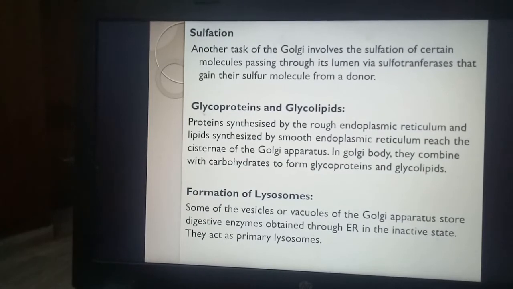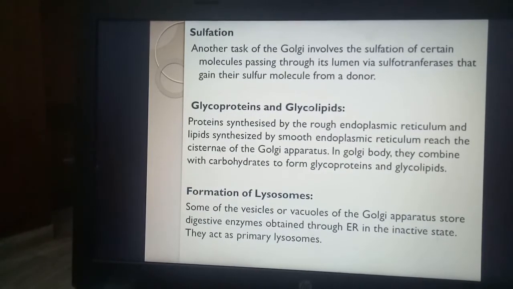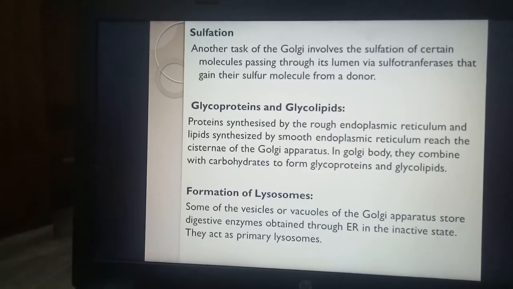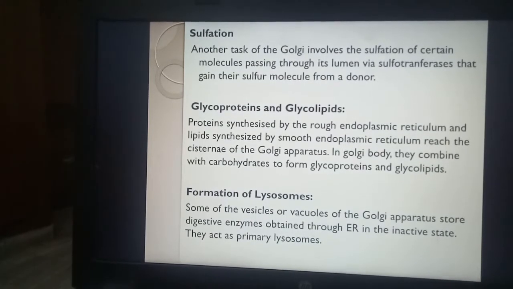That means they will be changed to glycoproteins, and if carbohydrate attaches to lipids, it changes to glycolipids. So this formation of glycolipids and glycoproteins happens in Golgi apparatus.